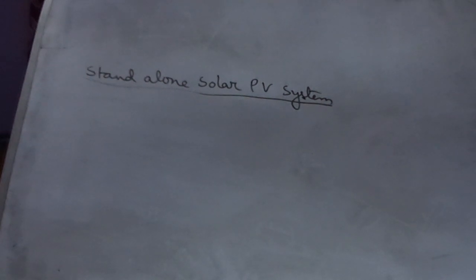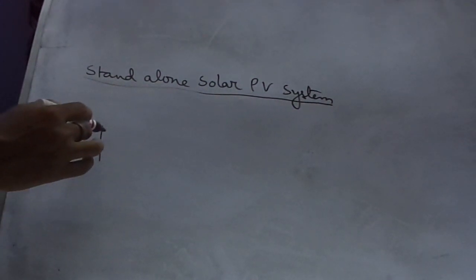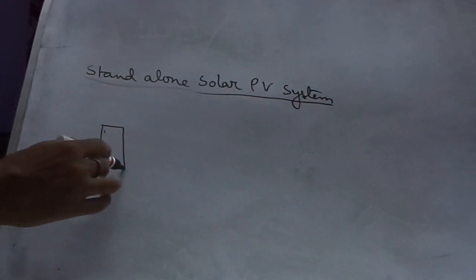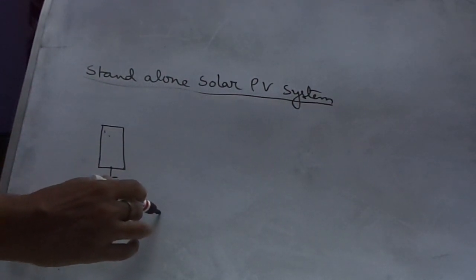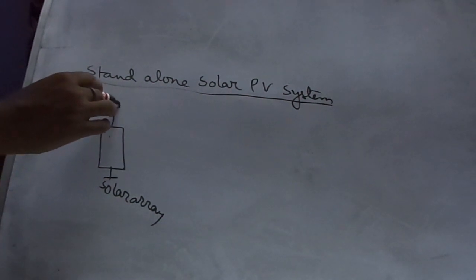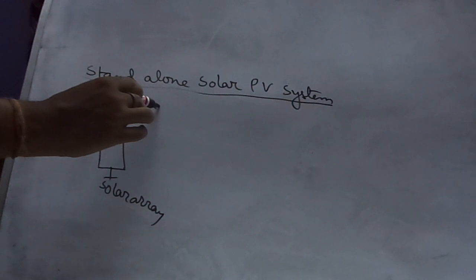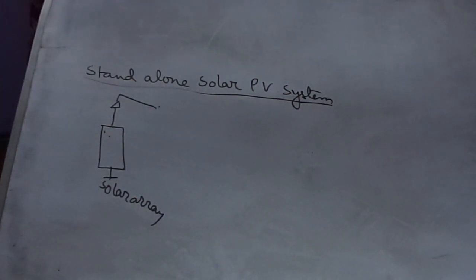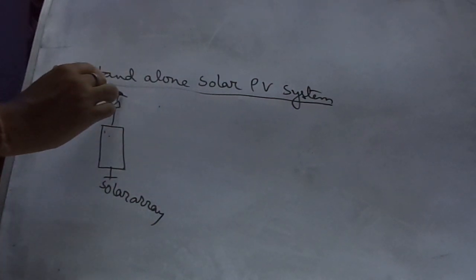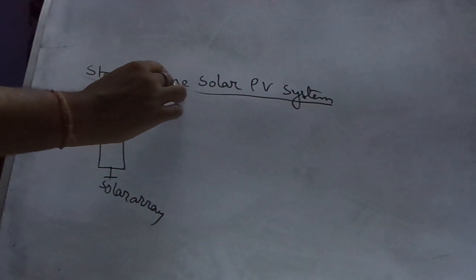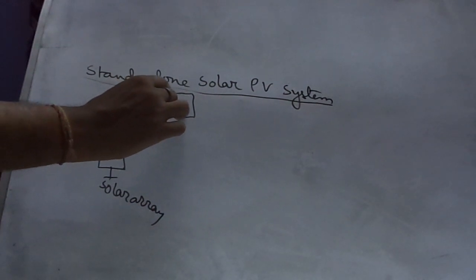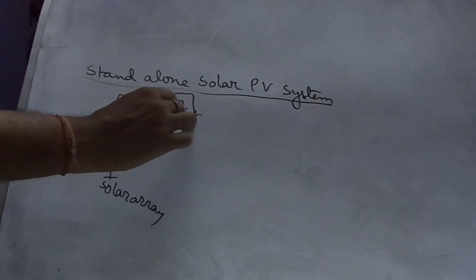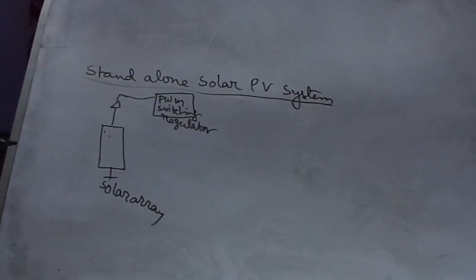If you draw the diagram, a very rough sketch, first one is the solar array, connected to the PWM switching regulator.